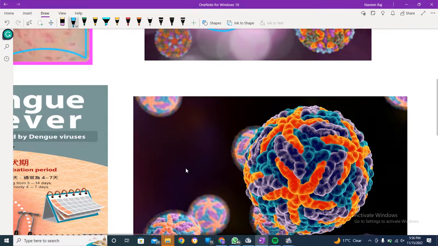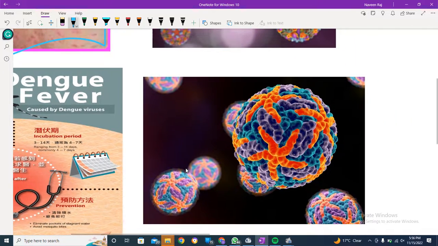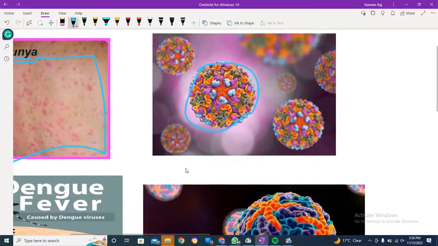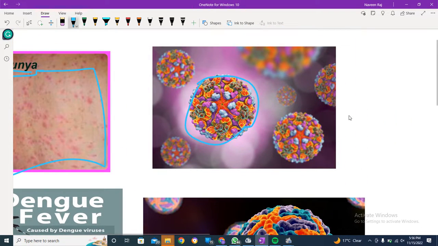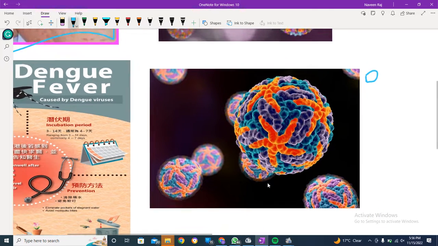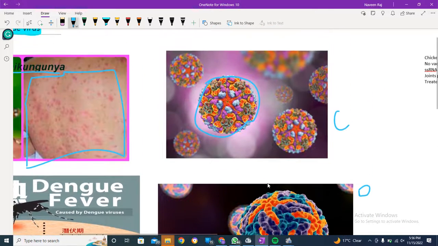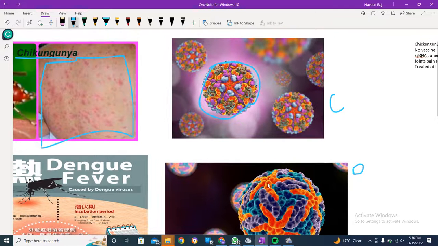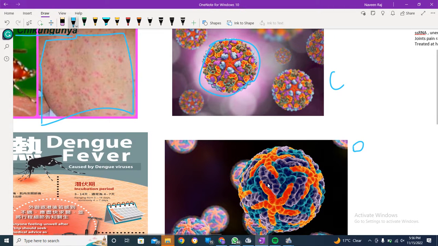This one is chikungunya and this one is dengue. If you see the difference between the both, they are very, very similar. This is the reason why we are considering both and just comparing them. If you see the organelle, that is very similar as well.